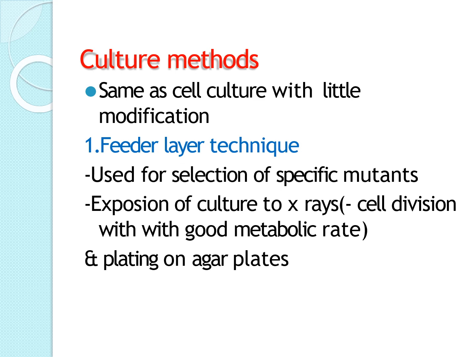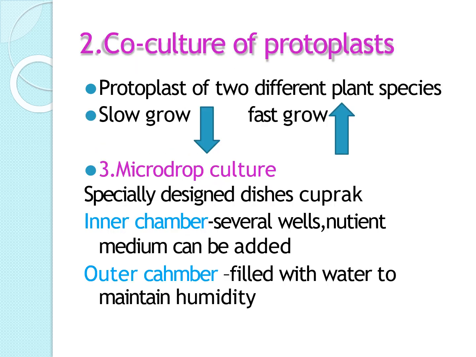Culture method. Same as that of cell culture, with little modification we can go for the feeder layer technique, which is used for selection of specific mutants, with exposure of the culture to X-rays and plating on an agar plate. The second one is co-culturing of protoplast. Here the protoplasts of two different plant species, one a slow grower and another a fast grower, are cultured together.